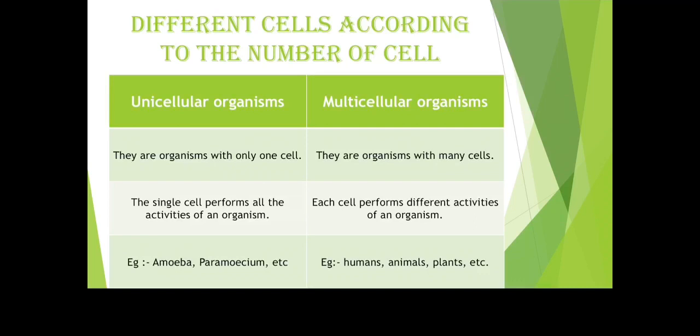Now let's see how cells are classified according to their number. We already know this. Cells are classified into two types, unicellular and multicellular. Unicellular organisms are organisms with just one cell. Multicellular organisms have many cells. In unicellular organisms, the single cell performs all the activities, whereas in multicellular organisms each cell performs different activities. Examples of unicellular organisms are amoeba and paramecium, while multicellular organisms have many examples such as humans, animals, plants, etc. Right?